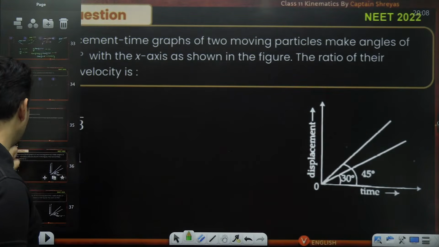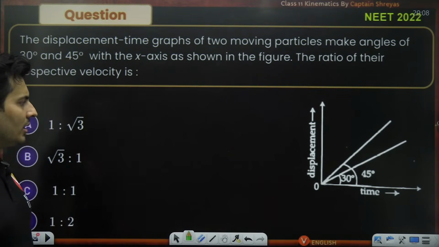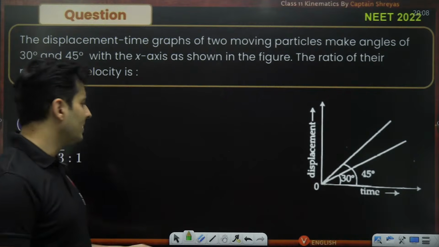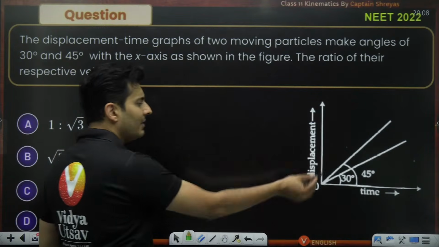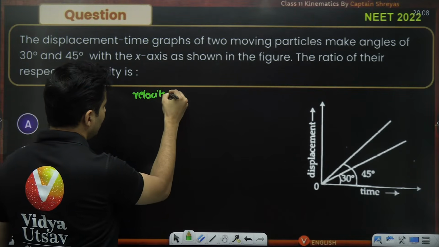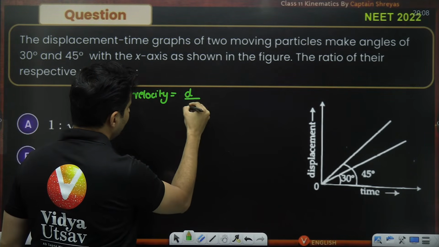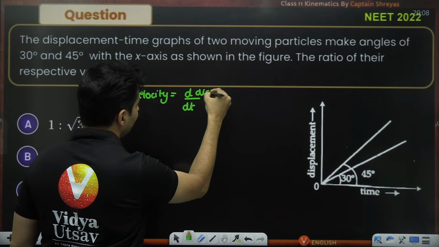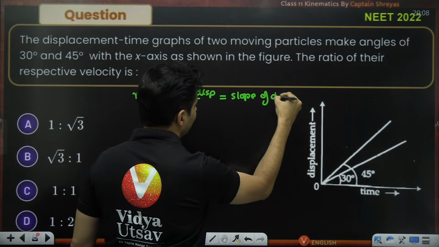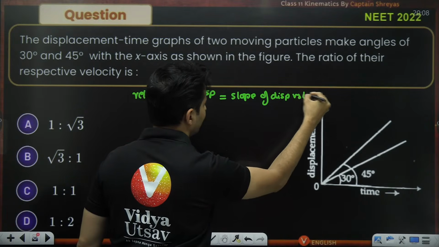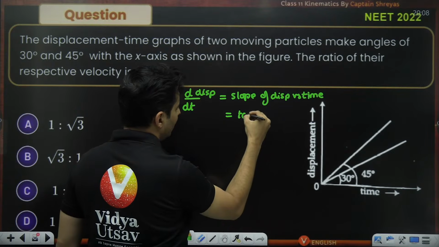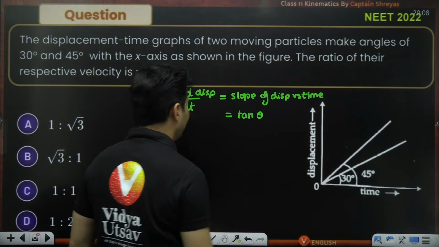Let's move to another question which was asked in NEET 2022. A displacement time graph is given, their angles are given, and the ratio of the velocities is asked. Well, whenever we have displacement time, velocity is nothing but the derivative of the displacement, which is nothing but the slope of the displacement versus time graph, and slope is nothing but tan of the angle made by the graph.